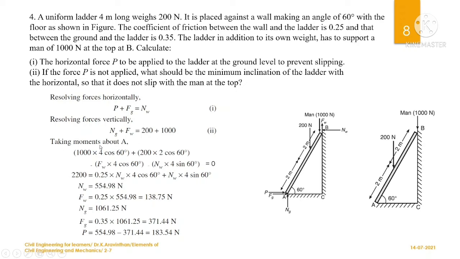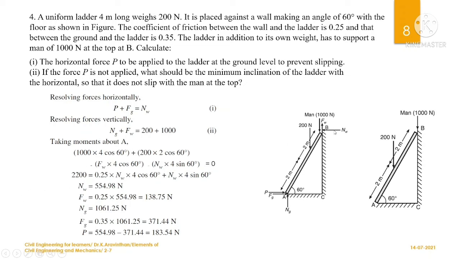And you can take the next thing as the Fw. So the Fw force is also acting at a horizontal distance of AC. We know AC as 4 into cos 60. So 4 cos 60 into Fw, which will be anti-clockwise since it is acting in the anti-clockwise direction. So minus.